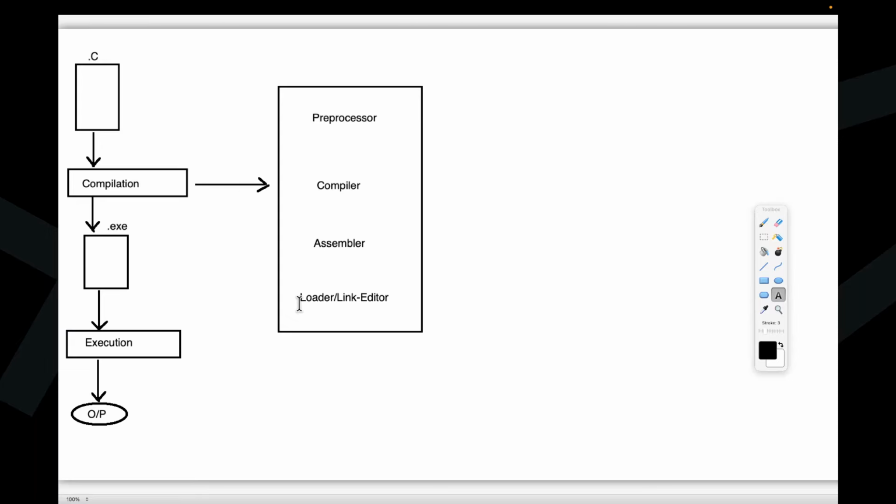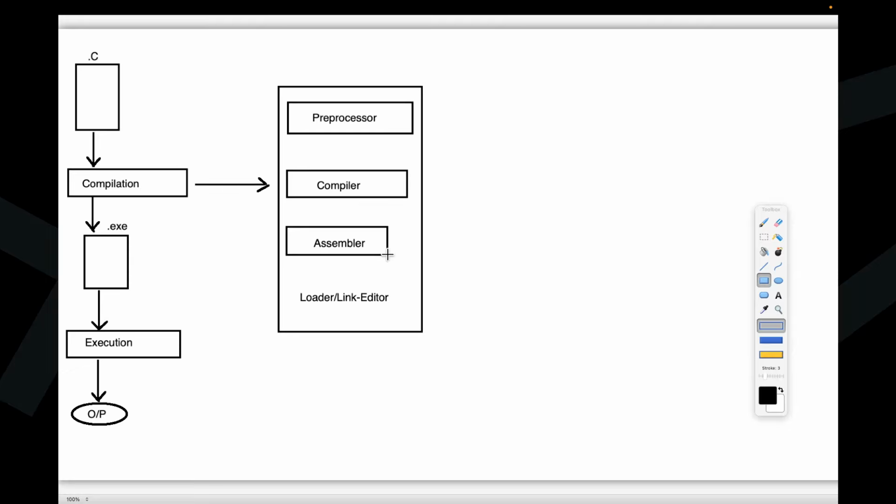The first one is the preprocessor, next the compiler, assembler, loader link editor. One after another, things are going to happen.